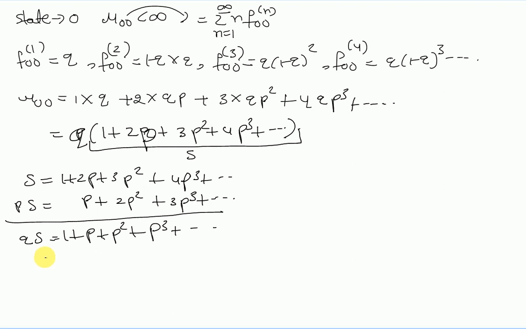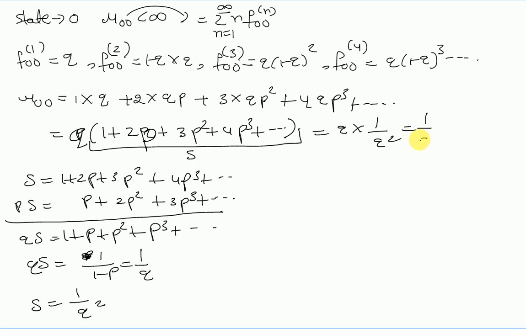This is nothing but a geometric sum, 1 upon 1 minus p, that is 1 upon q. Then S equals 1 upon q square. Then mu 00 will be q into 1 upon q square, which is 1 upon q, which is finite.